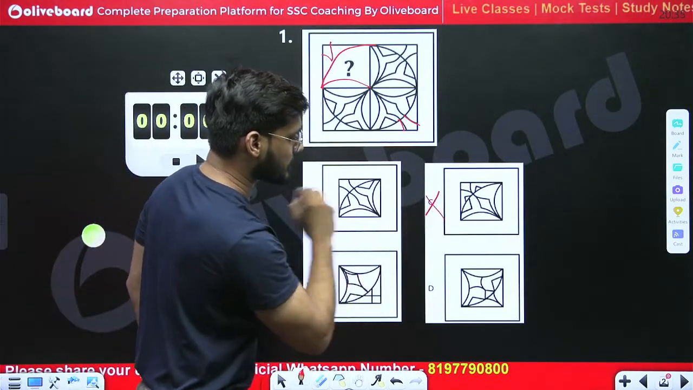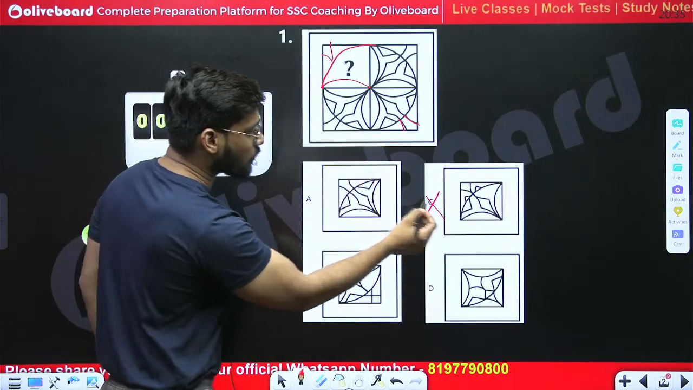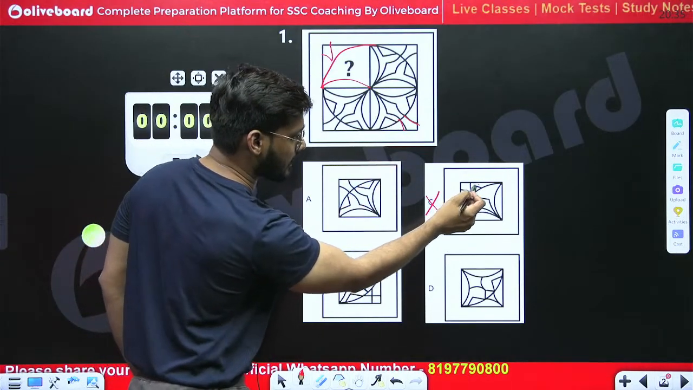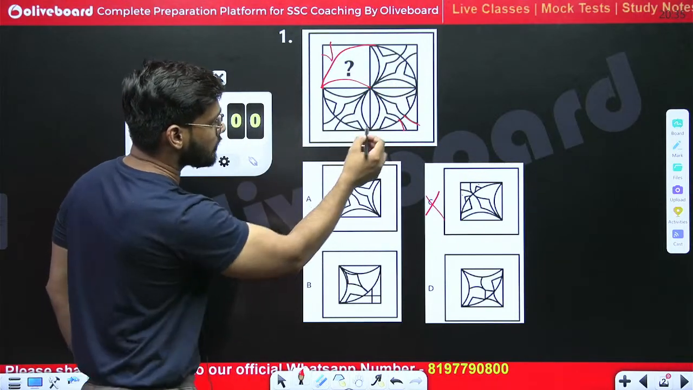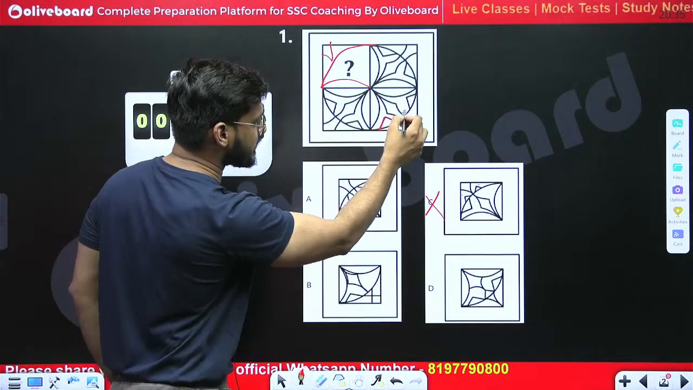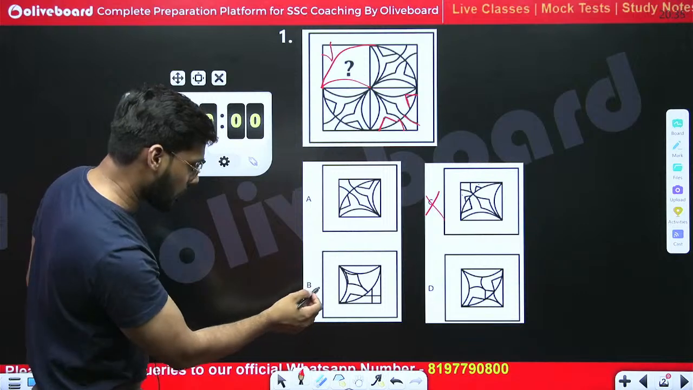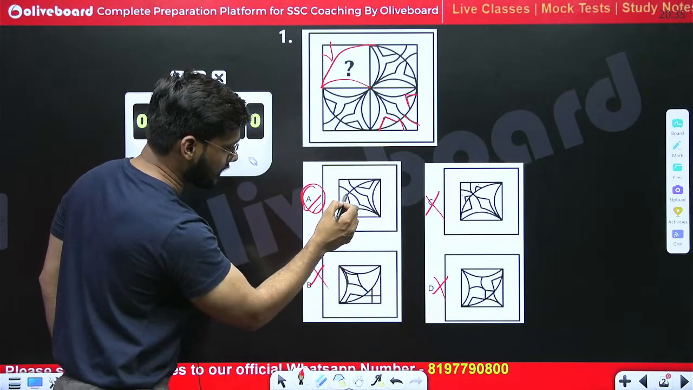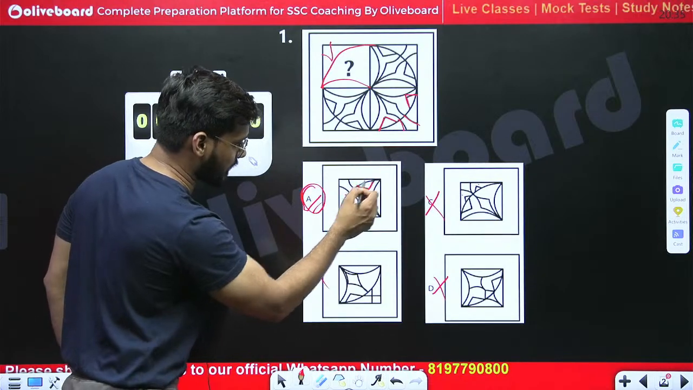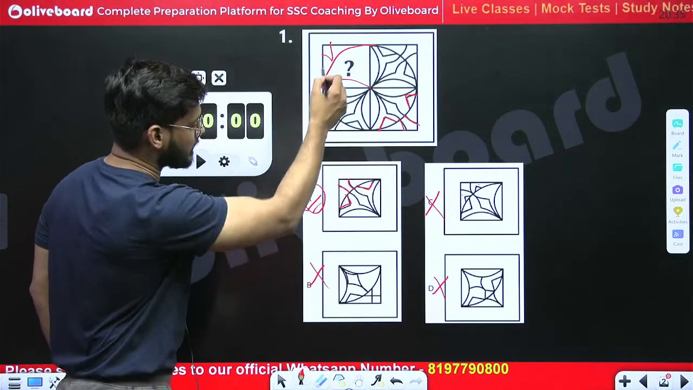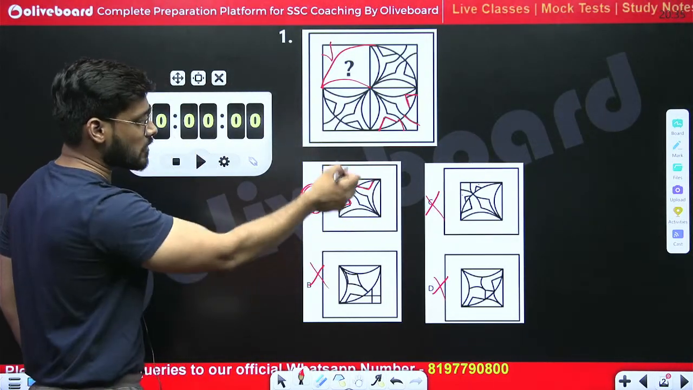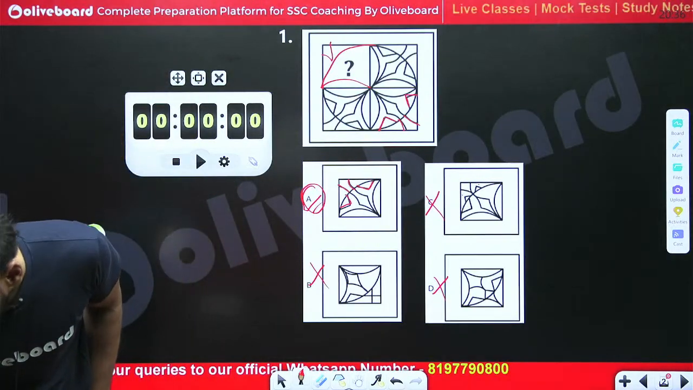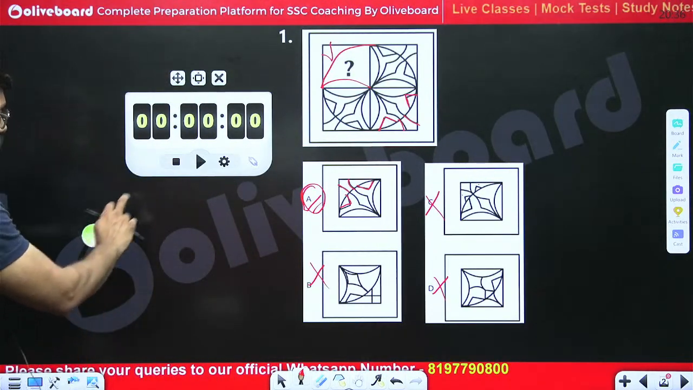C is the wrong one. Why? Because outside the circle these two triangles are not given anywhere. We have to find the triangles inside the circle like this, and we do not have them in option B and option D as well. Only in option A do we have these two triangles. This figure as well, and everything satisfies option A, and hence option A is the correct answer. Let's move on to the next question.